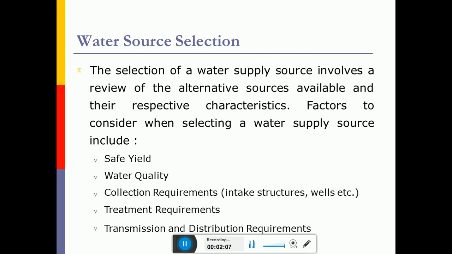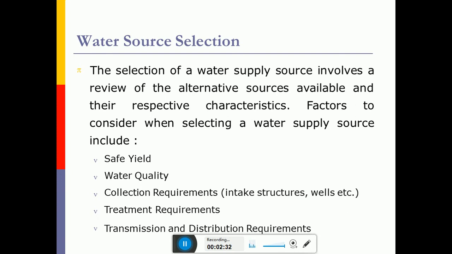Then how should we select the source of the water? The selection of a water supply source involves a review of the alternatives available with respect to water quality as well as quantity. These are some of the points which should be taken into consideration before selecting the source of water supply. The source we select should be free from all forms of impurities, the water quality should be good, and it should give us a safe yield.